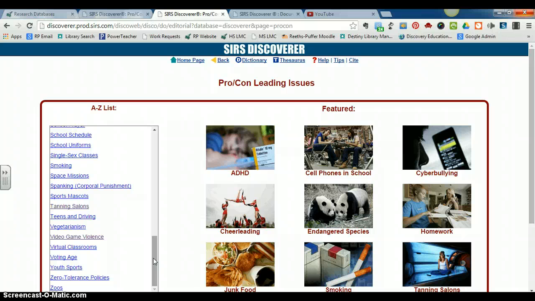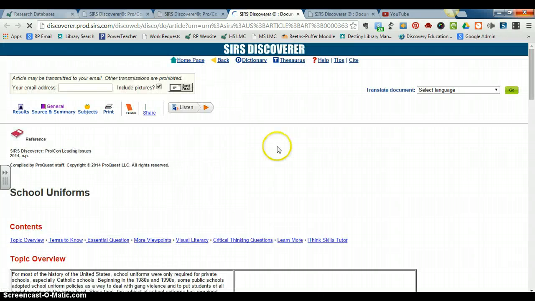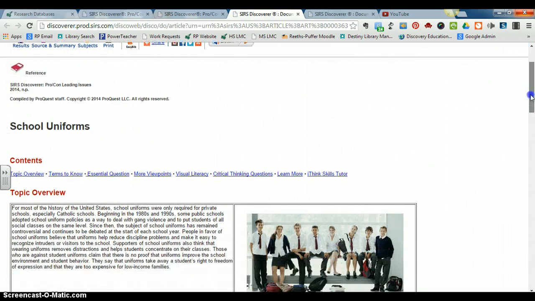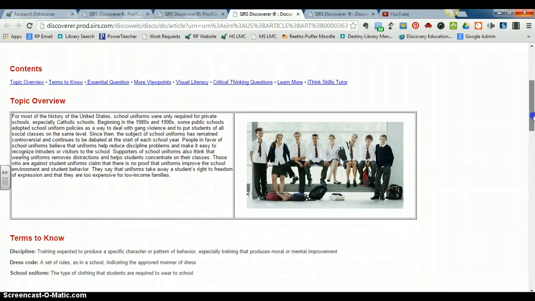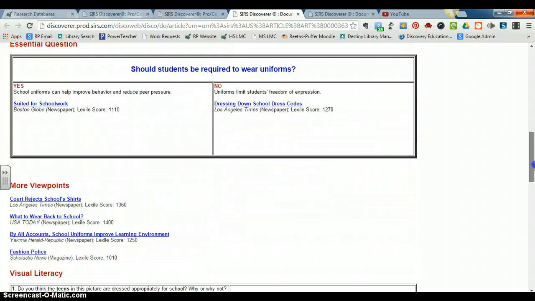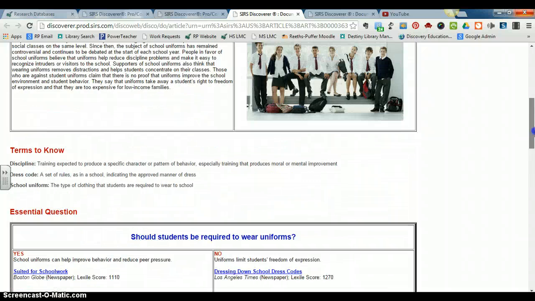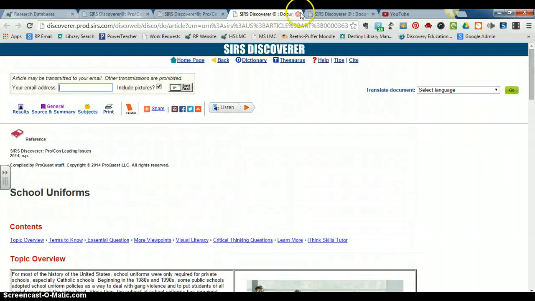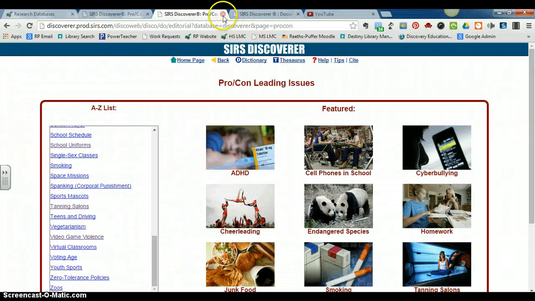We're going to look at a second search strategy in a minute, and you're likely to find your topic there. Once you found your topic, you're going to click on it, and then you're going to be presented with the exact same format that we just looked at, the topic overview, terms to know, the essential question articles, as well as more viewpoint articles. So that's one way in which you can search in SIRS Discoverer.